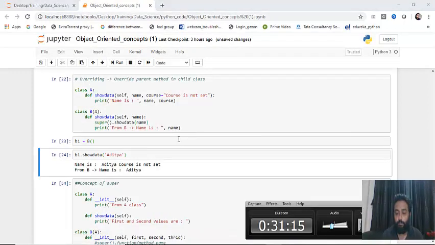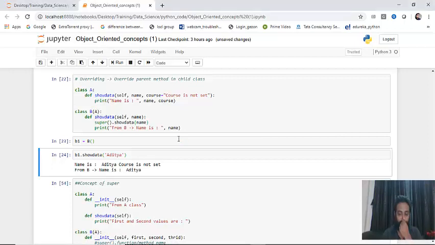Just a second, guys. My bad. So we just saw what exactly overriding is. Hope this is clear. You can do a lot of practice on this. Just take this example and you can make not less than 6, 7, 10 changes to it, and create your own scenarios and practice.